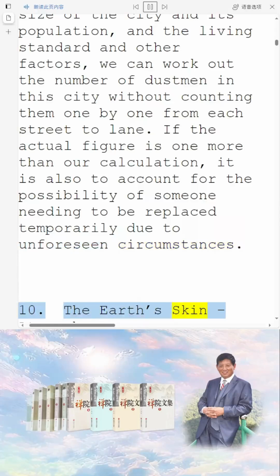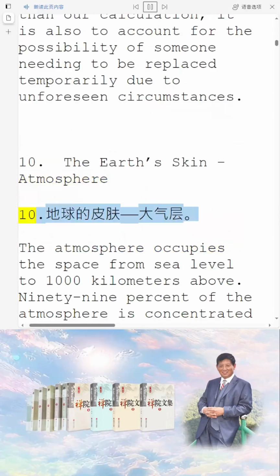10. The Earth's skin, atmosphere. The atmosphere occupies the space from sea level to 1,000 kilometers above.